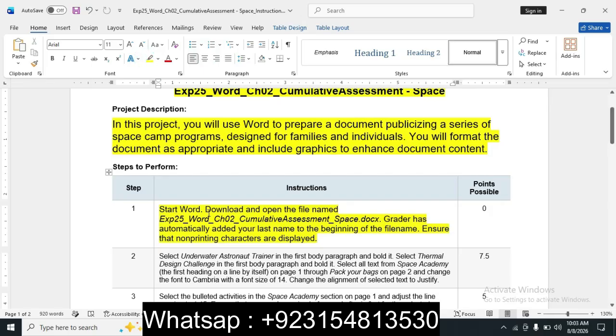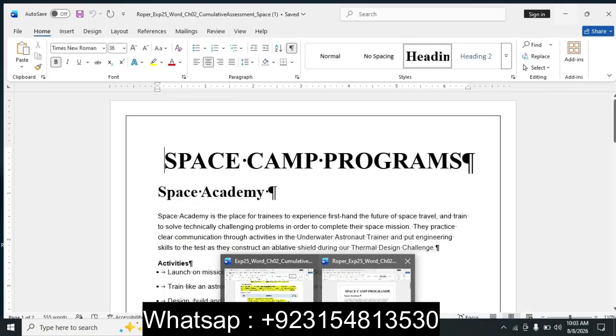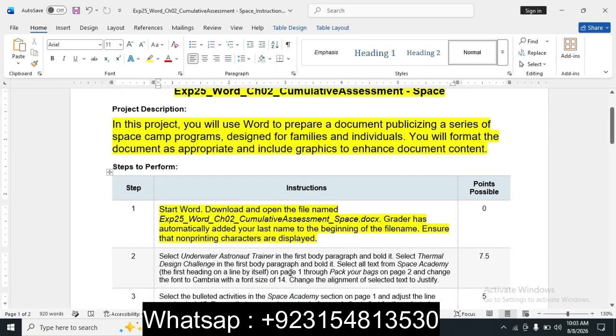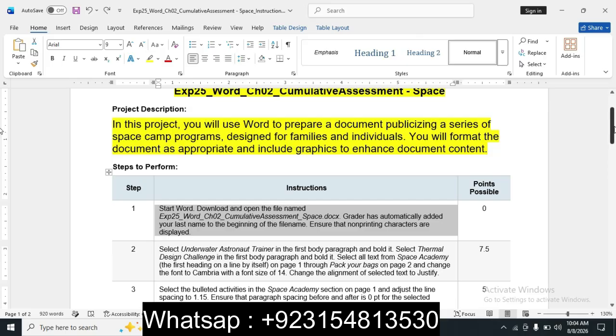Step 1 is start Word, download and open the file named EXP25 Word Chapter 2 Cumulative Assessment Space. Grader has automatically added your last name to the beginning of the file name, and ensure that non-printing characters are displayed. So we open the file. This file has already been downloaded, so step 1 is completed. So we move to step number 2.